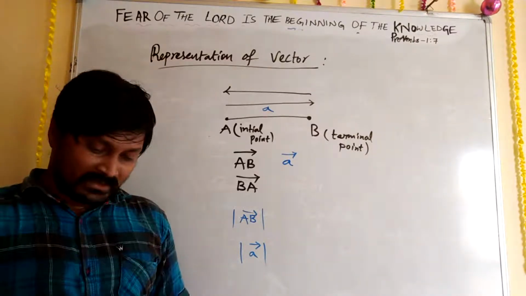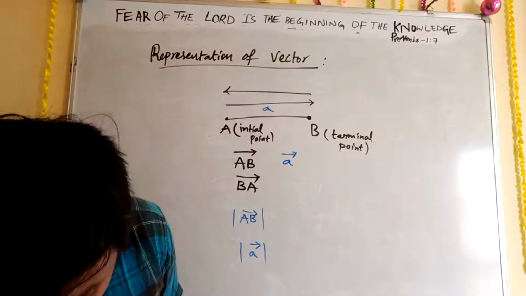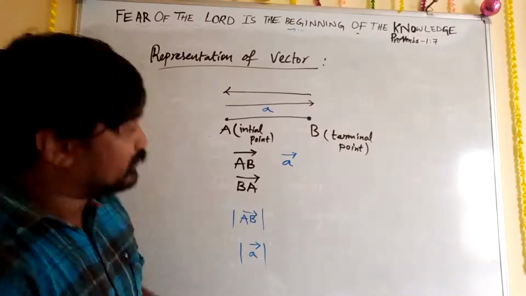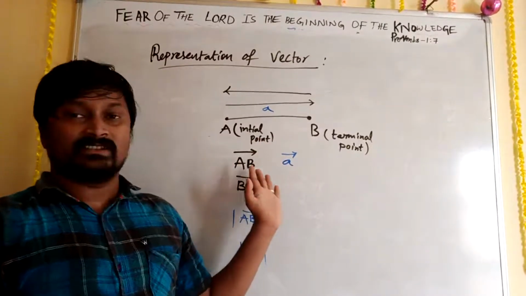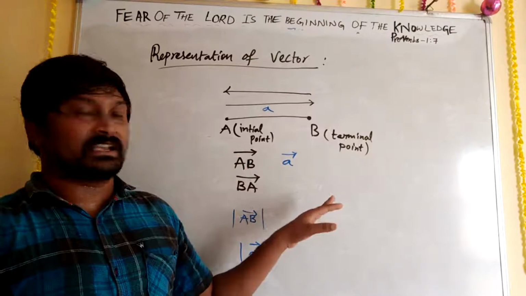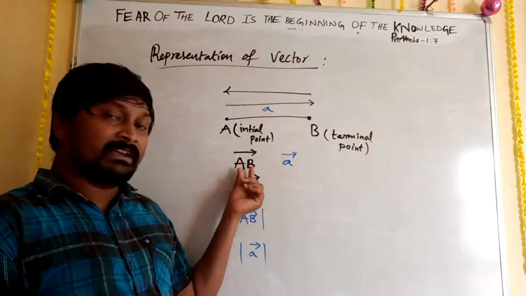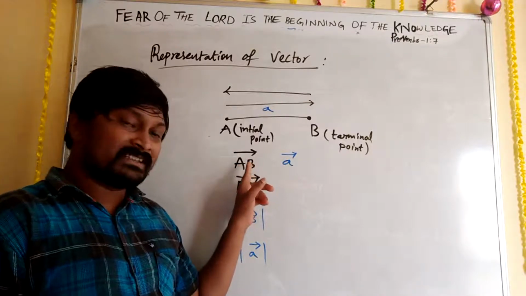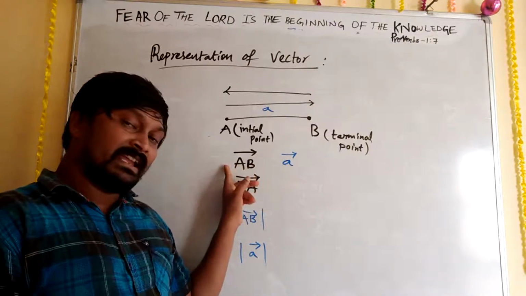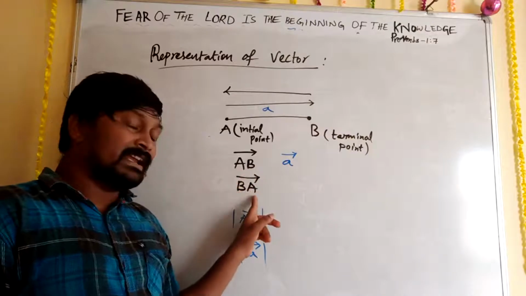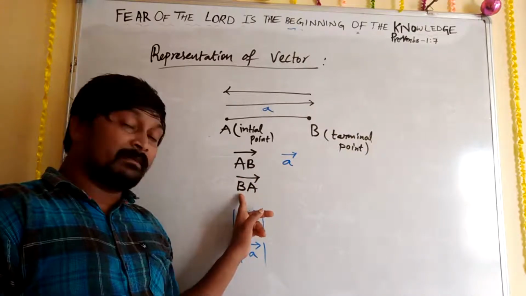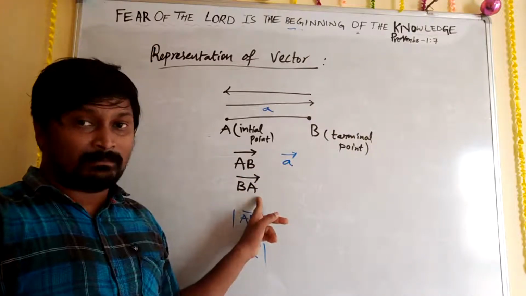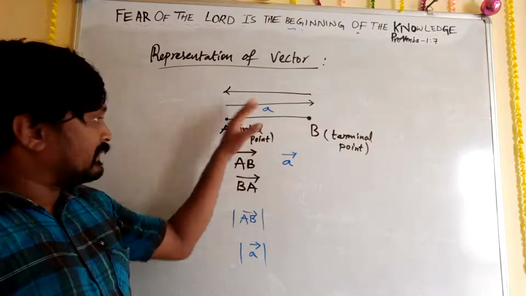If you want to know about sense of direction, that is according to how they are given. If they said AB vector, it starts from A and ends at B, meaning the terminal point is at B and A is the starting point. If BA is given, B is the starting point and A is the terminal point. In that way, you have to remember.